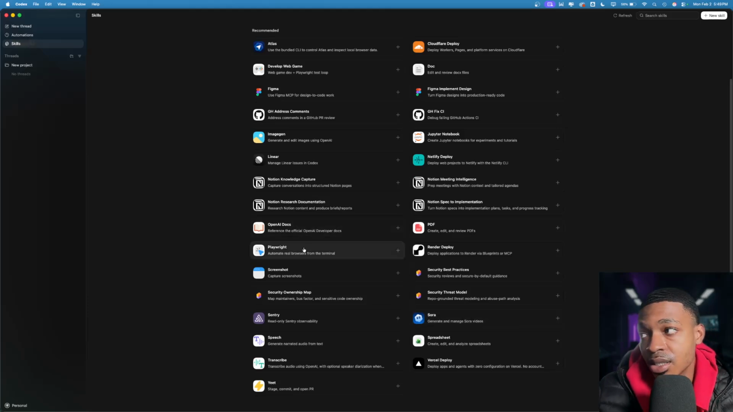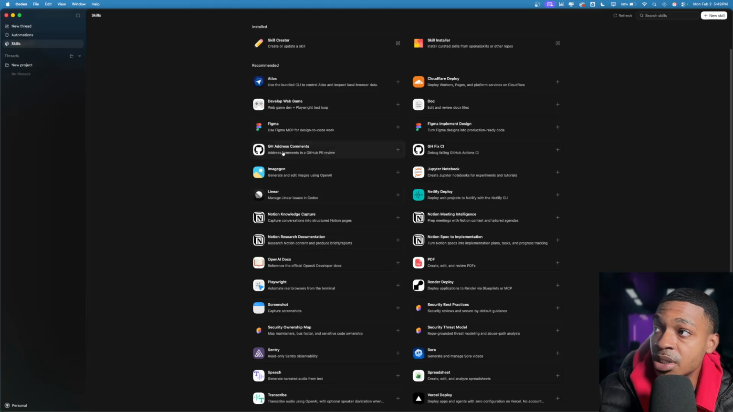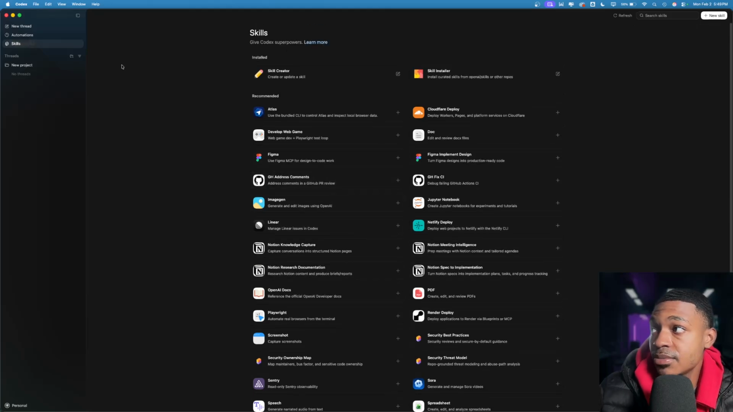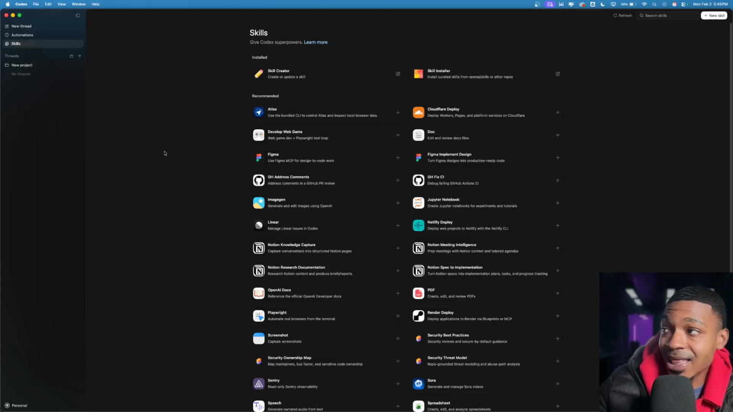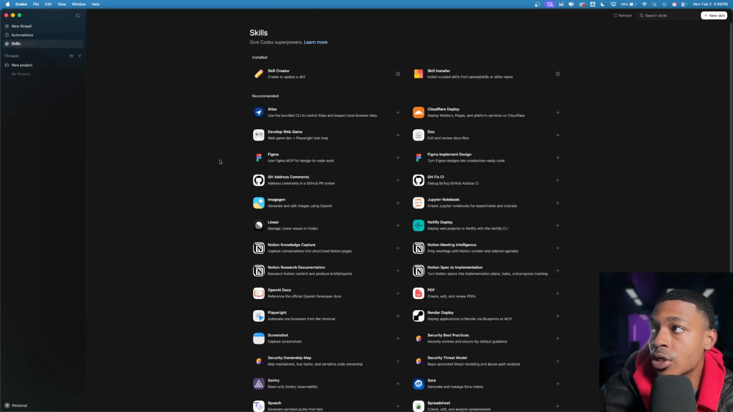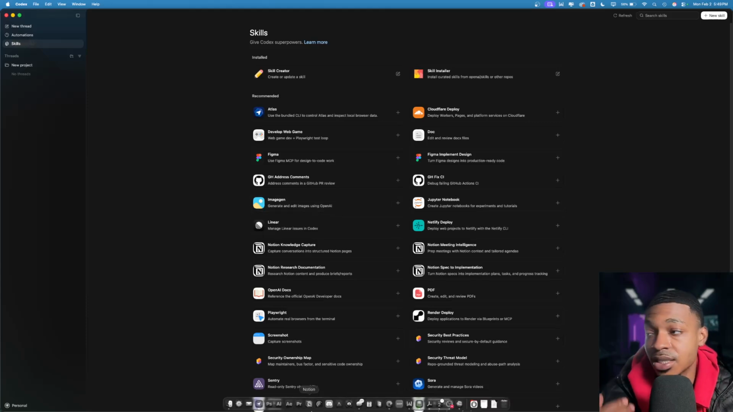Playwright, so you can get Codex access to use a browser. Imagen, PDF. It seems cool. I think that a lot of people are going to have a good time using this. This is one that I'm really looking at. Use the bundled CLI to control Atlas and inspect local browser data. That's one that I'm going to be using because we use Atlas. I use Atlas at least.